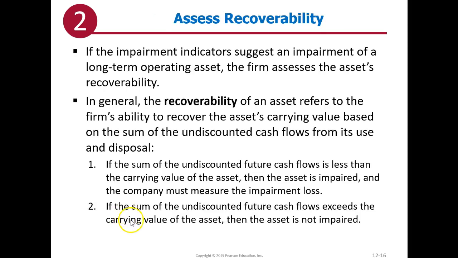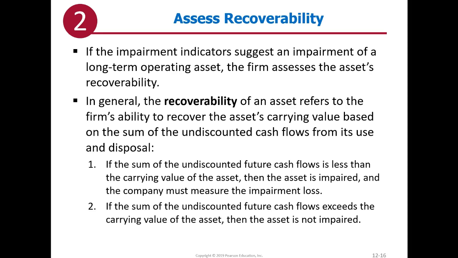If the impairment indicators suggest an impairment of long-term operating assets, the firm assesses the asset's recoverability. In general, the recoverability of an asset refers to its ability to recover the asset's carrying value based on the sum of future undiscounted cash flows from its use and disposal. So if the total of undiscounted future cash flows is less than the carrying value, then we have a problem. The asset is impaired, and the company must measure the impairment loss. Okay, so then we proceed to step 2. If the sum of the undiscounted cash flows exceeds the carrying value, then the asset's not impaired.